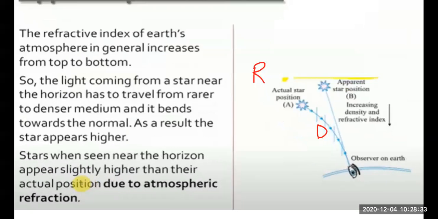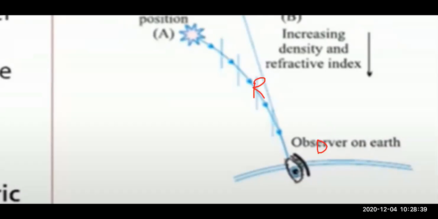So let me zoom the diagram. I think this much is enough. Okay, children, here we can see the light coming like this, right? Now, air is formed of different layers. As the light is coming from rarer to denser, it is going to bend.